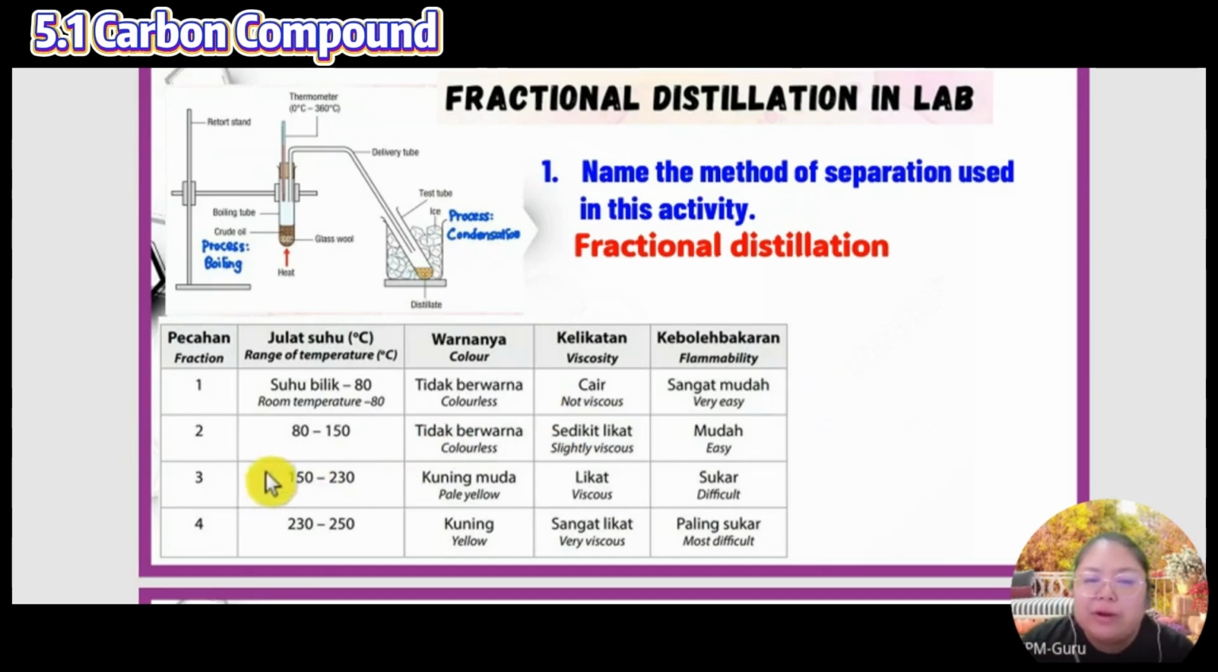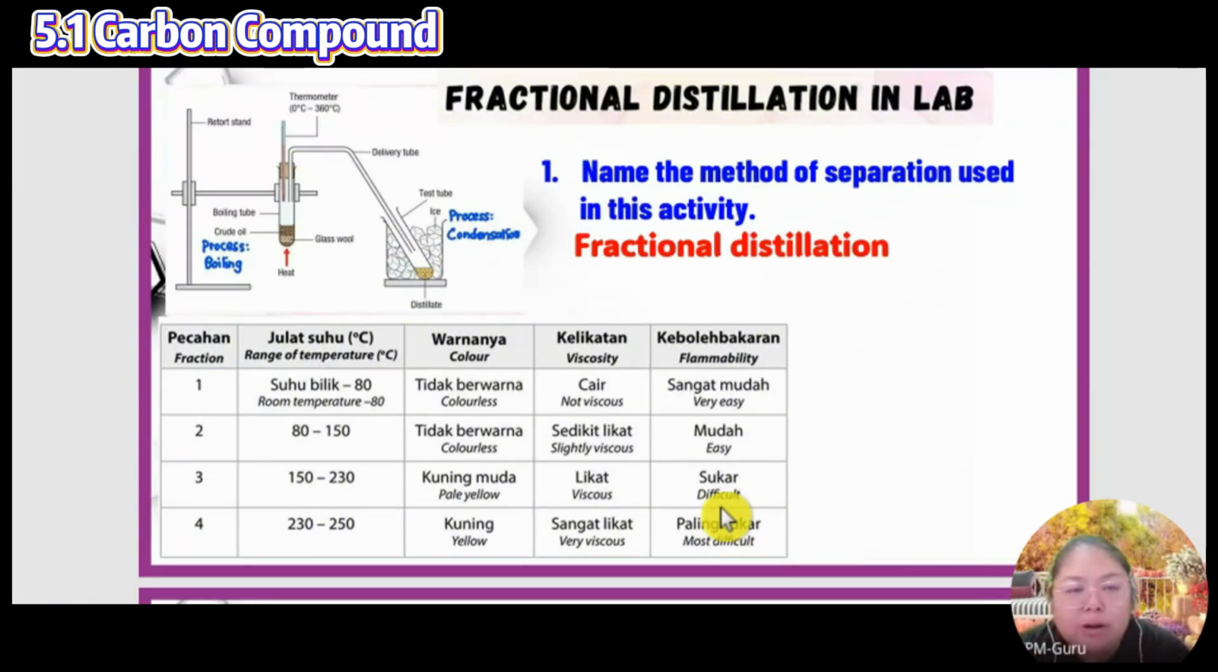Okay, the second one, between 80 and 150 degrees Celsius, is also colorless, another layer, slightly viscous. After that, it is also easy to burn. Third layer, they find it yellow color already. Yellow color, but very viscous. That means if you put it on your hand and roll it, it sticks to your hand. So this one is difficult to burn, not easy to burn.